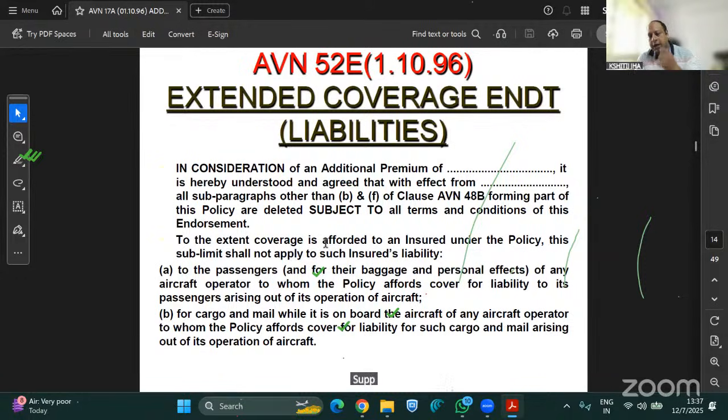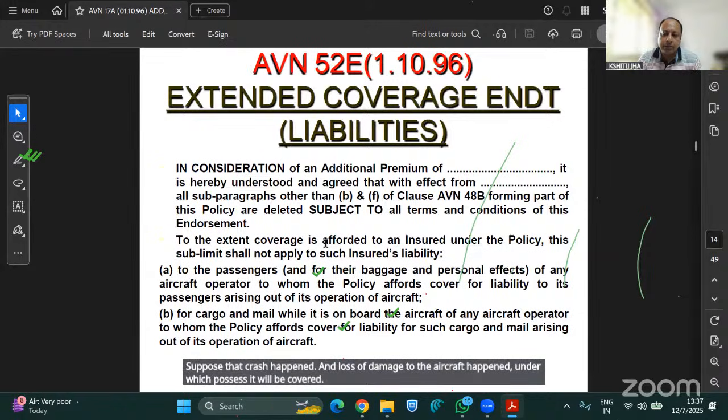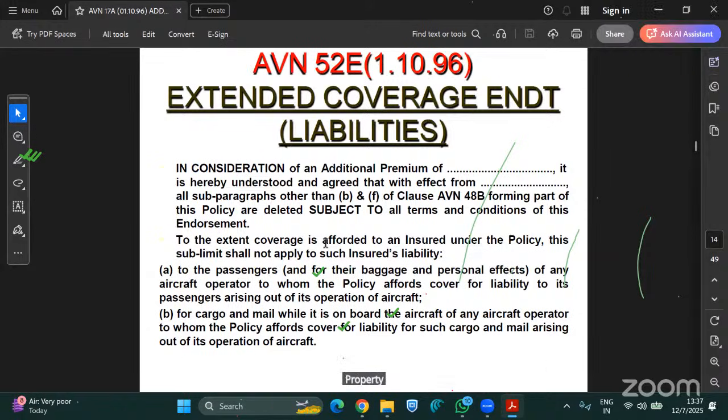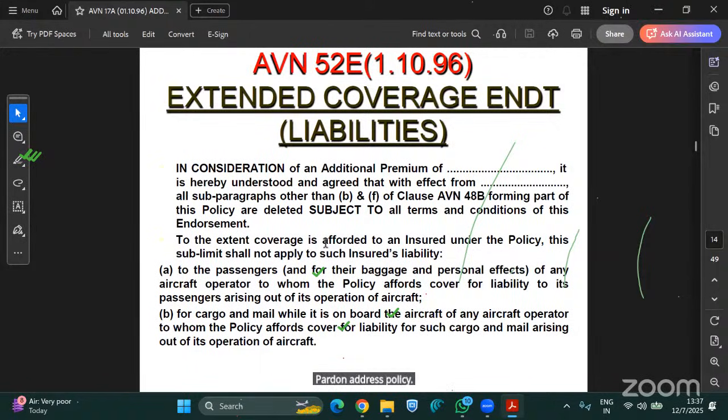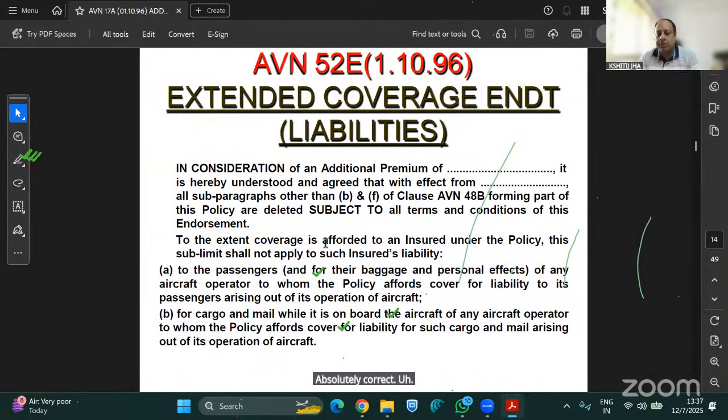Suppose that crash happened and loss or damage to the aircraft happened, under which policy will it be covered? Property, aviation property. But ma'am, I'm asking the name of the policy. Hull all risk policy. Absolutely correct. It will be covered under hull all risk policy.